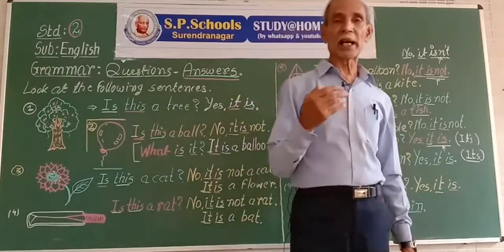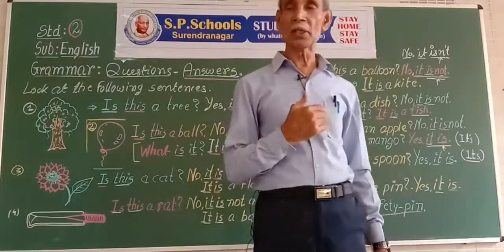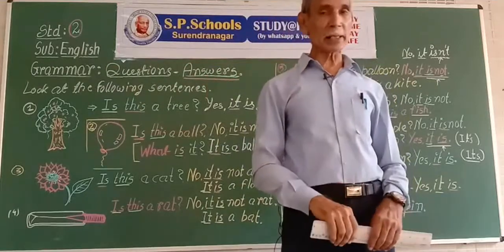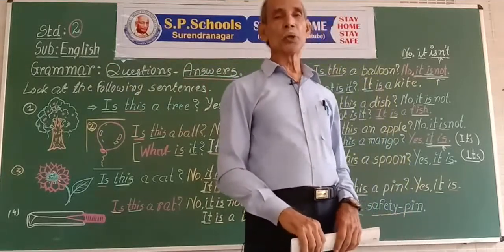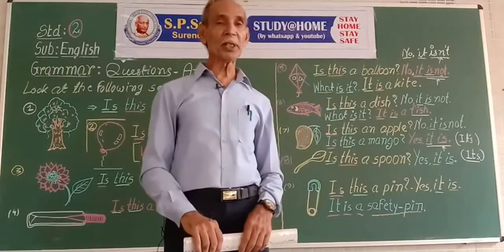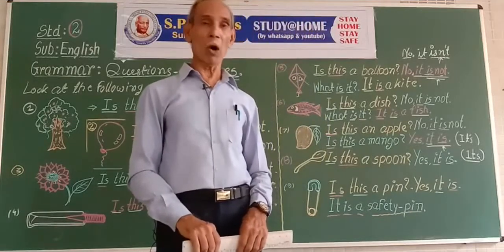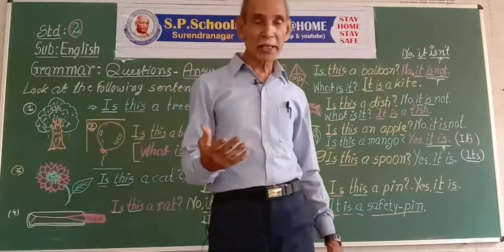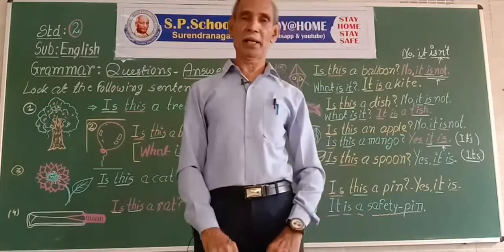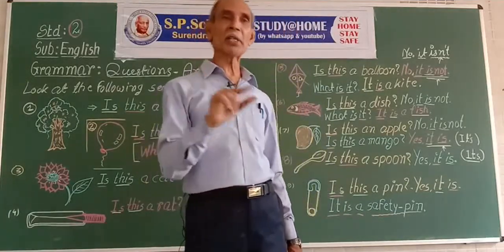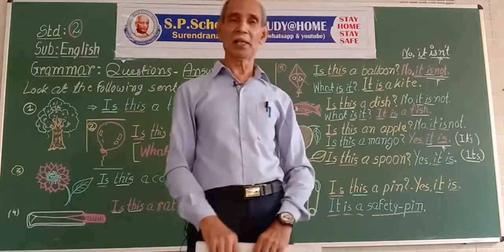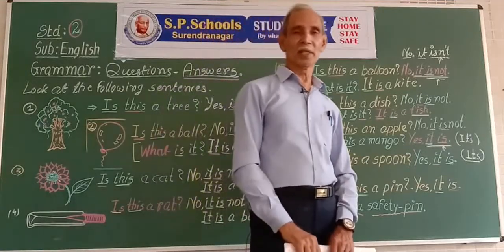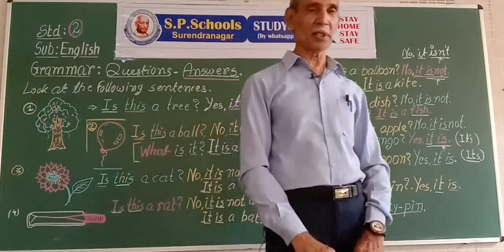While asking permission to come into the class, you ask your teacher a question. How? May I come in, sir? May comes first.